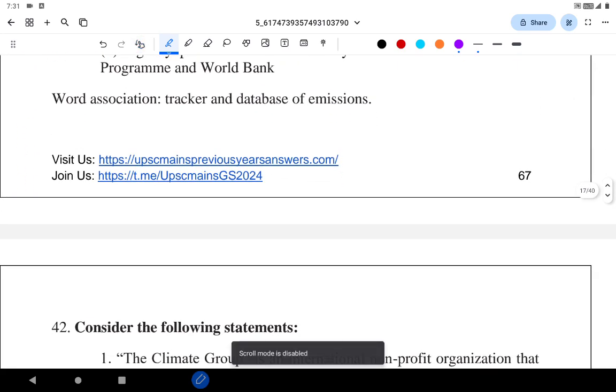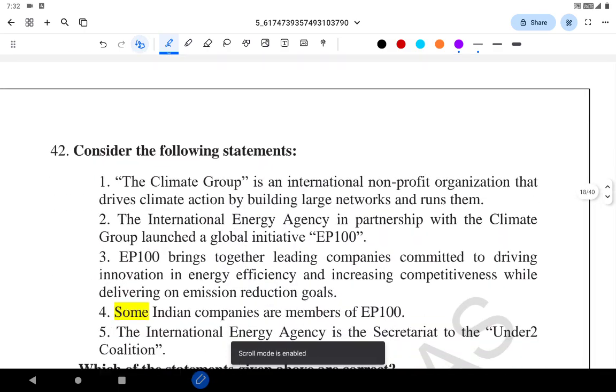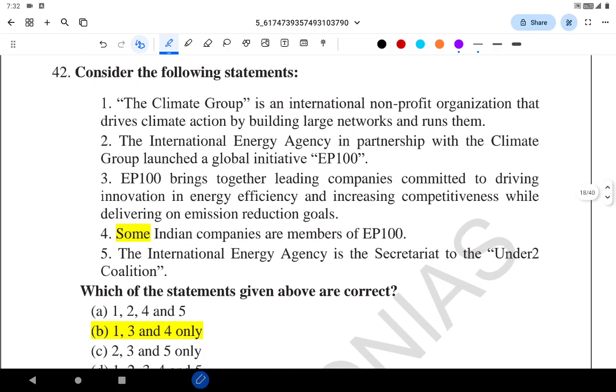So it's a question related to the word association, the tracker and database of emissions. So tracking the actions. Let's go to the next question.